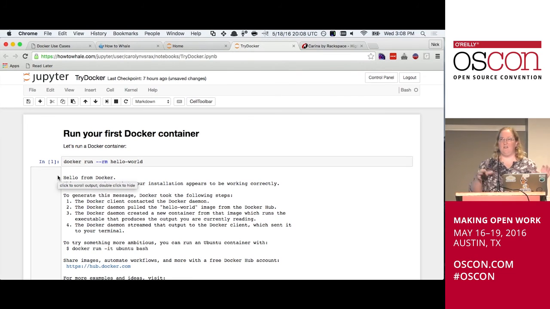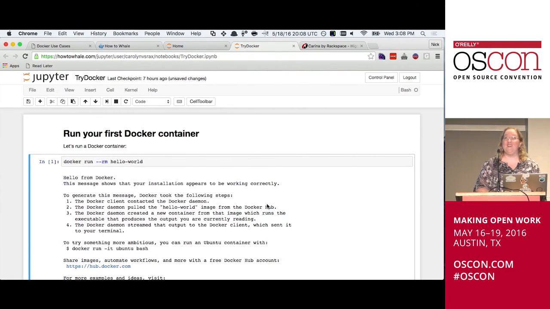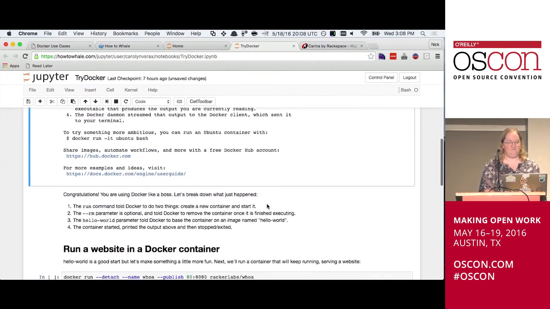I don't know anything about Docker. I have nothing. This isn't my laptop. You don't have to install anything. And I don't know if you can see right here. Hello. Oh, man. Hello from Docker. So one command, no setup, no config. Bam, I'm doing the Docker. So I'm feeling pretty good about this already.